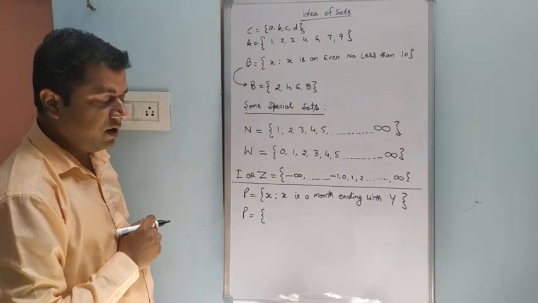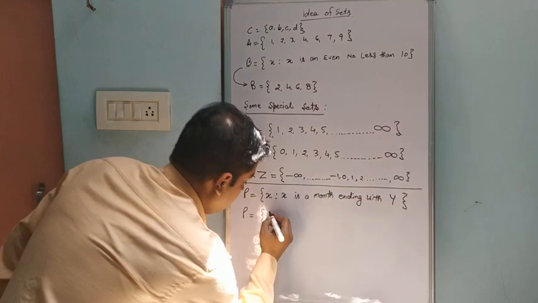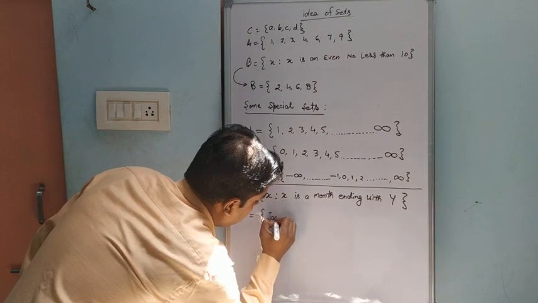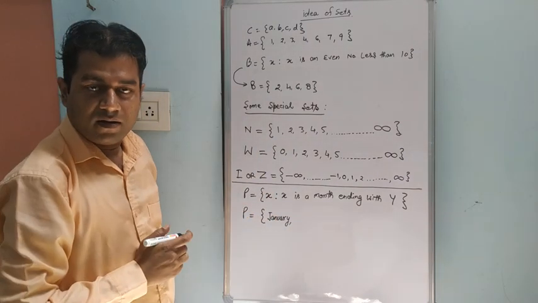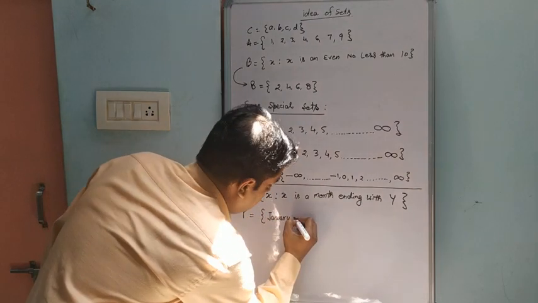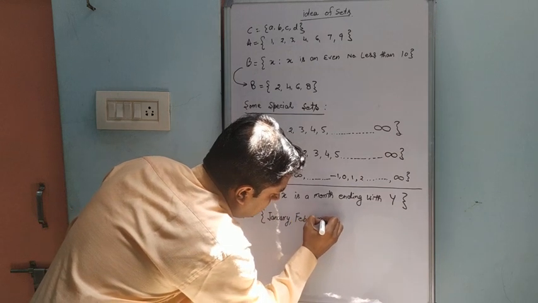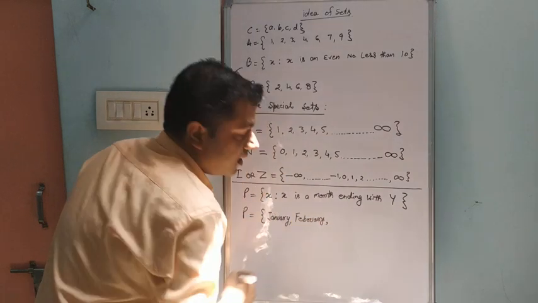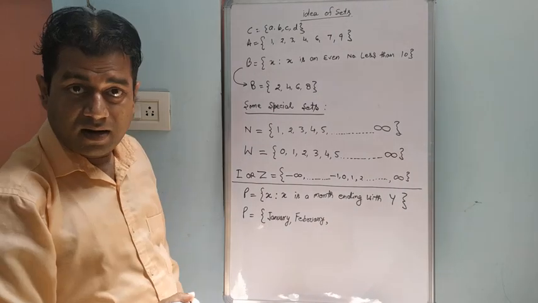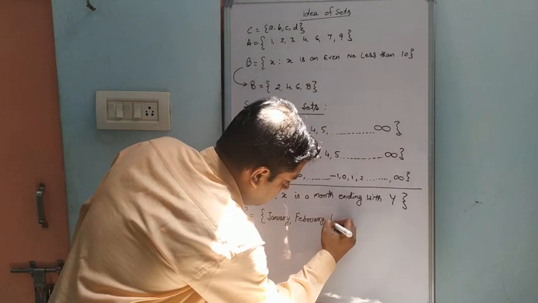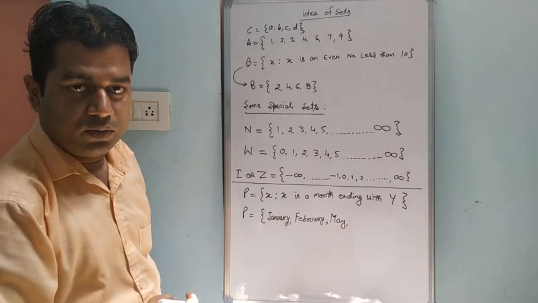First one is January, as we all know, ending with Y. January, yes. February, yes. March, no. April, no. May, M-A-Y, yes. June, no. July, yes.